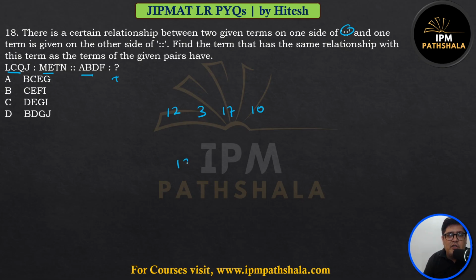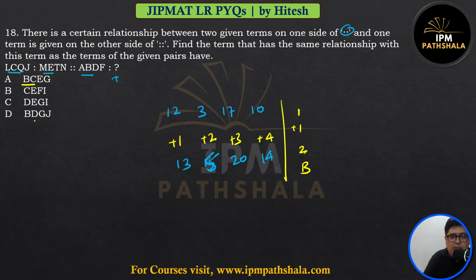M is what? M is 13th. E is the fifth alphabet. T is the 20th alphabet. N is the 14th alphabet. So what I see happening in the coding is the first one increases by 1, then the second by 2, the third by 3, and the fourth by 4. So the same pattern should apply here. A is 1. It should increase by 1. It should become 2. 2 is B.